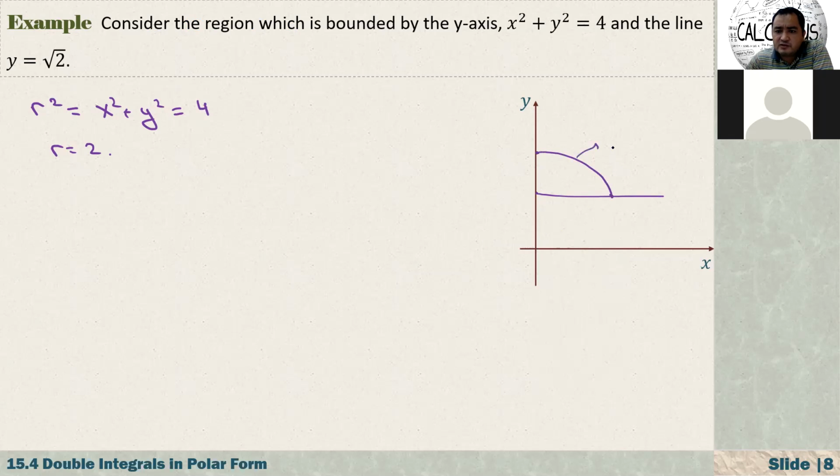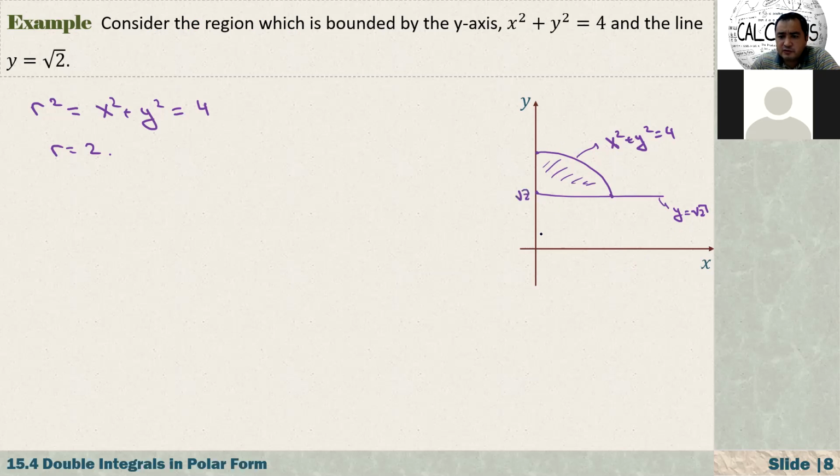So the equation of this circle is r equals 2, or since it's xy, x squared plus y squared is equal to 4. So how about the equation of this line? That is y equals square root of 2, right? And how do we change this region into polar coordinates? How do we present this?